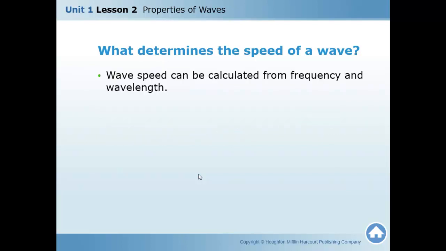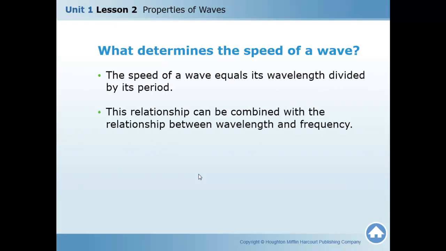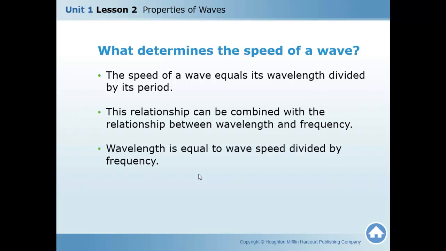Wave speed can be calculated from the frequency and the wavelength. Speed is distance divided by time. So the wave speed is equal to its wavelength divided by its period. The relation can be combined with the relation between the wavelength and frequency. Wavelength is equal to the wave speed divided by the frequency.